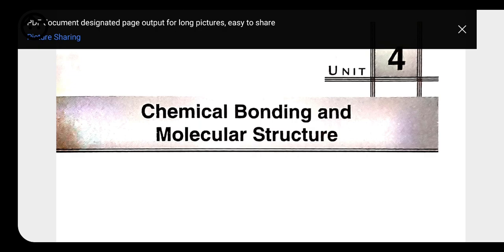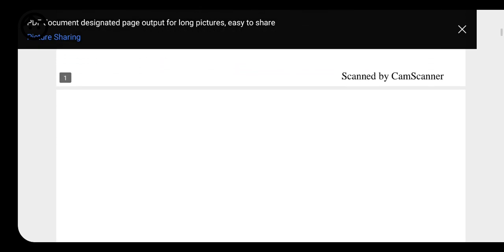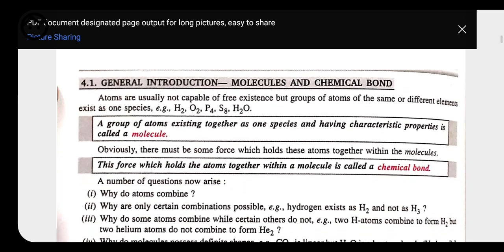As we know, there are many atoms present in our surroundings, many elements. These different elements have different tendencies to exist. Many of the atoms cannot exist freely, they only exist in the form of molecules.